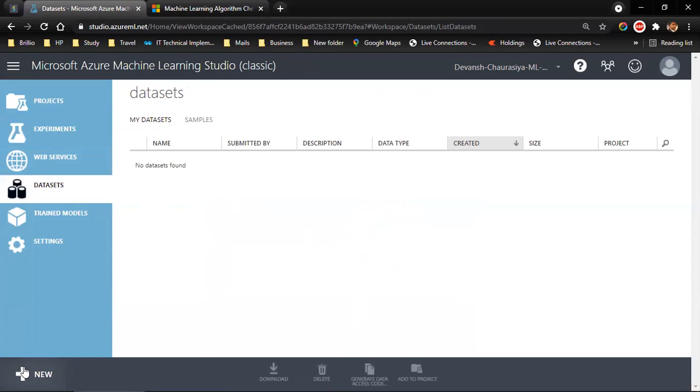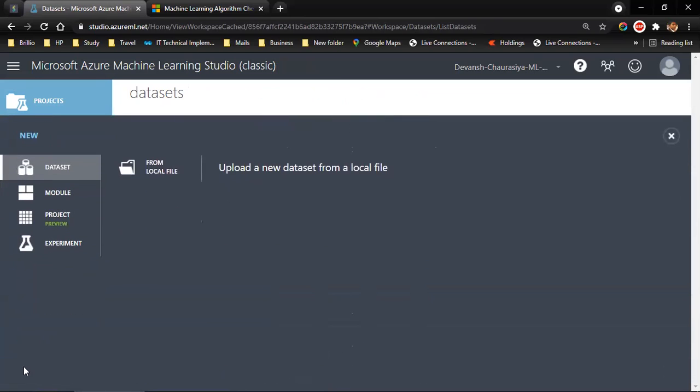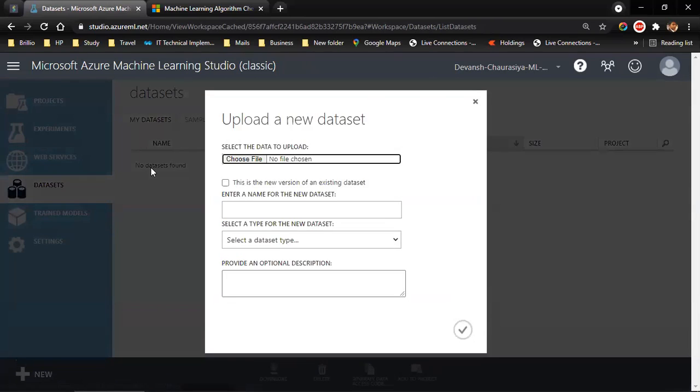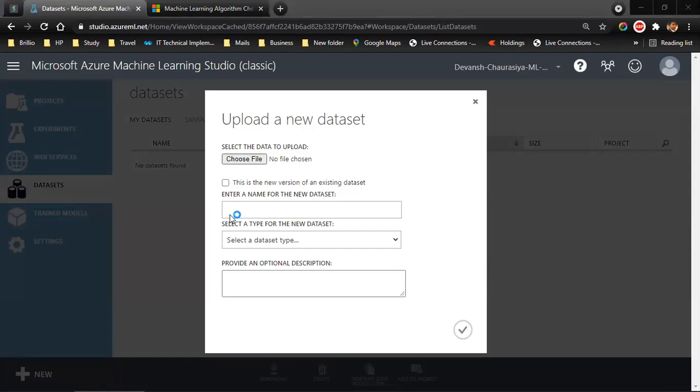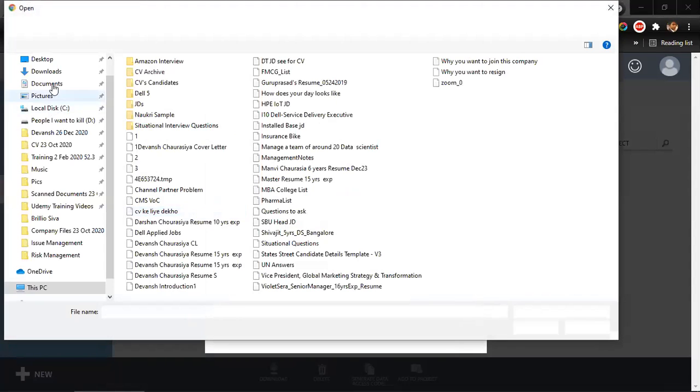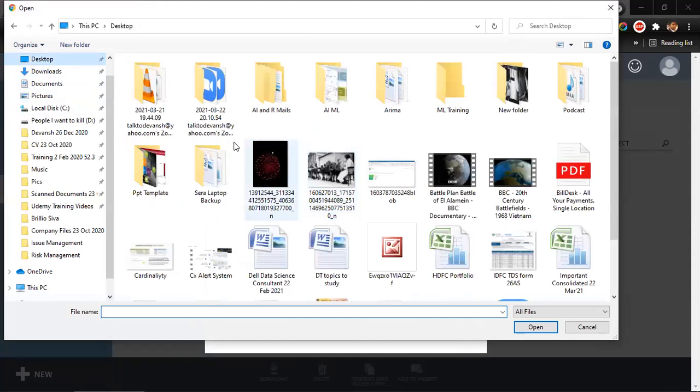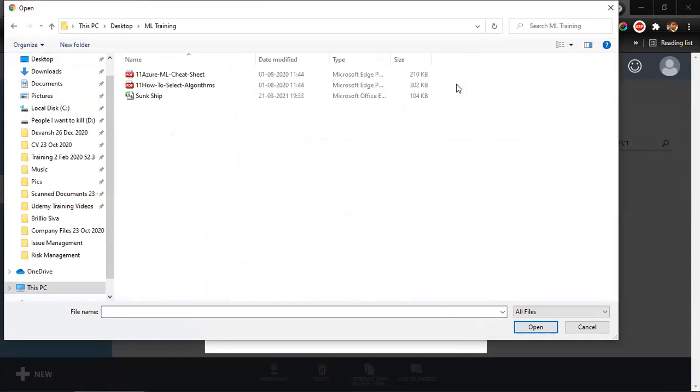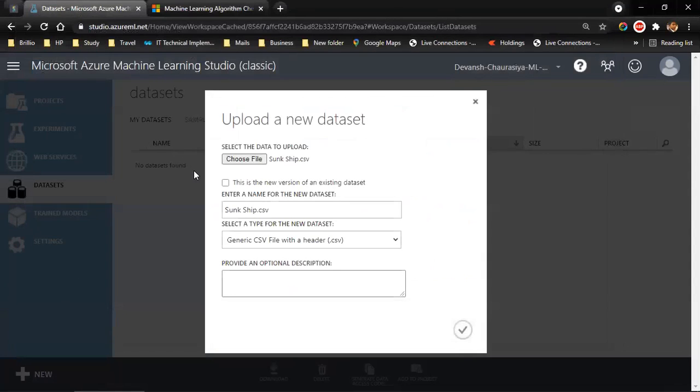So what I have to do is click on New on the left bottom corner. I need to add from a local file. I click on choose file, ML training function. Is this a new version of an existing dataset? No, it is not, so I'm not going to check that. Provide an optional description.